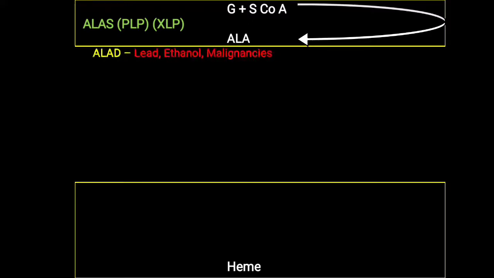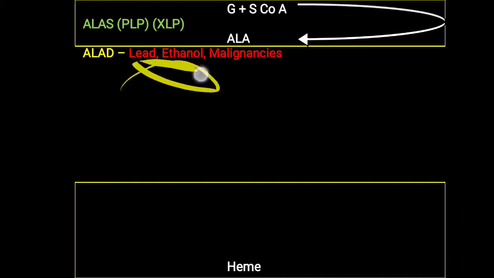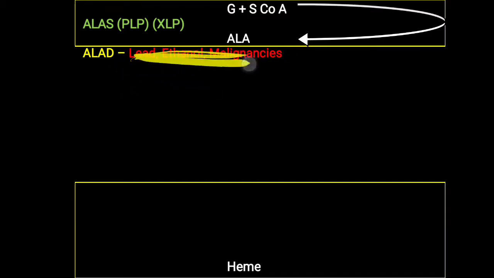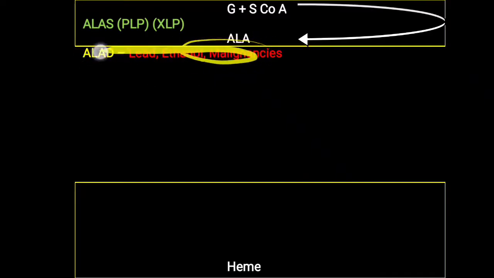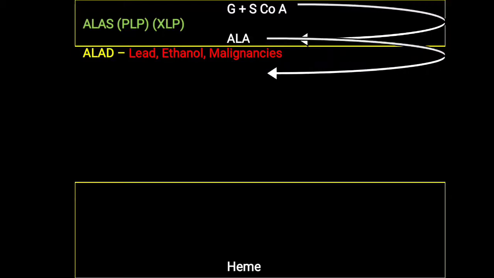Further, this ALA, which is synthesized in the mitochondria, is further utilized for the heme synthesis with the help of ALA dehydratase. But this ALA dehydratase is inhibited particularly by lead, ethanol and malignancy. So these are the particular conditions. When there is lead poisoning or excessive ethanol, that can lead to the inhibition or decreased activity of ALA dehydratase. So in that condition ALA dehydratase will be inhibited, the ALA level will increase in the body, and that can lead to porphyria-like symptoms.